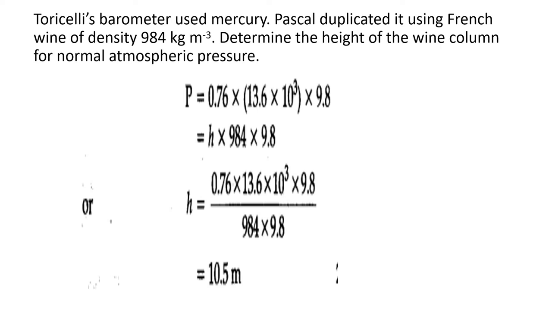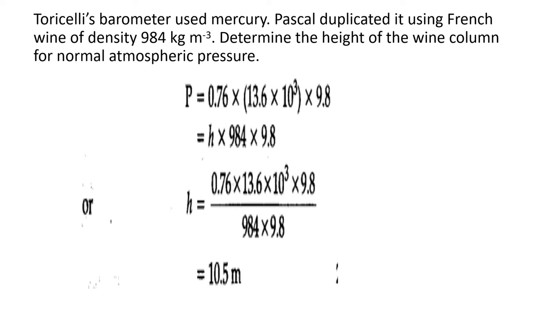So the first step, I think all of you understood. Now why did we get 0.76 into 13.6 into 10 raised to 3 into 9.8? Because normal atmospheric pressure is given, and normal atmospheric pressure means 76 centimeters of mercury. So corresponding to 76 centimeters we have to find the pressure: 76 into 10 raised to minus 2 into the density of mercury into g, H rho g. That is the first step, and if we simplify we will get the height of the French wine. The height of the French wine is 10.5 meters.